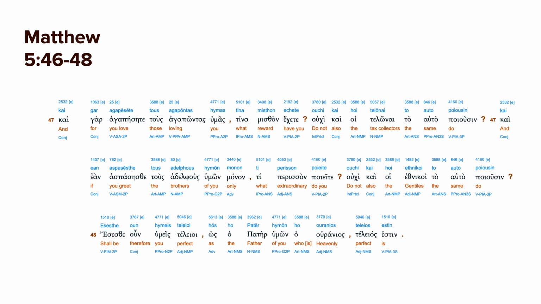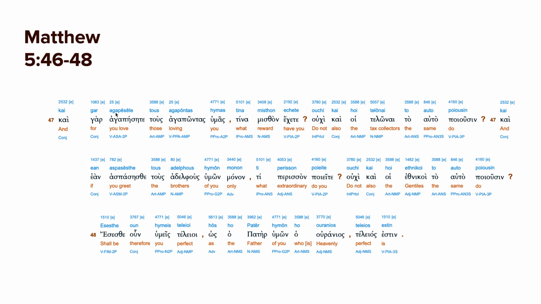Let's just go through these three verses, and I'm just going to point out what we've learned so far. So it's a good review. Here we have a conjunction, which is a small word that joins two different clauses, so two different thoughts. In this case, kai usually means and. Here's another conjunction, gar, which means for or because.